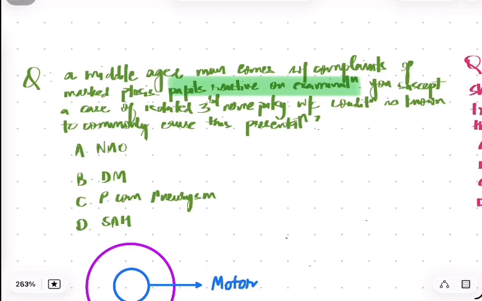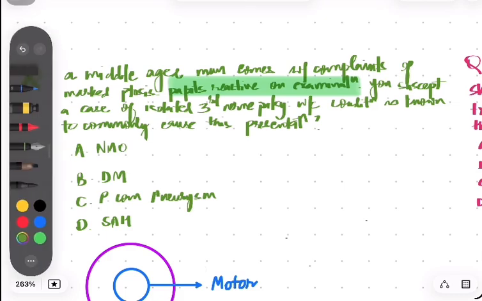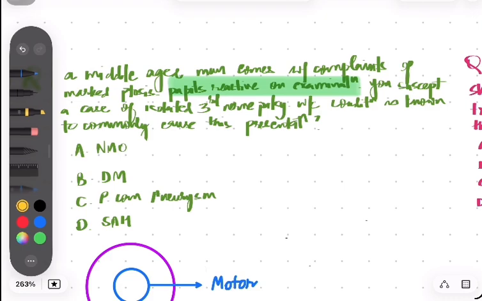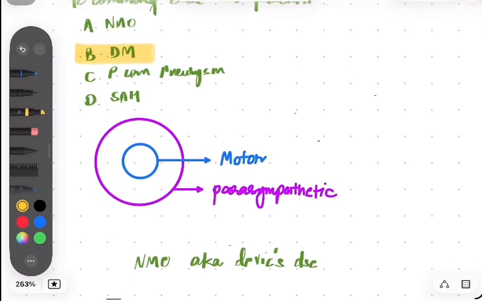When you look at the question, C. PCOM aneurysm is very lucrative. It stands out for us to pick, but that is not the answer. The answer here is a vascular problem like diabetes mellitus. And the reason the answer is diabetes mellitus is because we have to understand the orientation of the third cranial nerve, oculomotor nerve. The motor output of the third cranial nerve is centrally located, and the parasympathetic output is peripherally